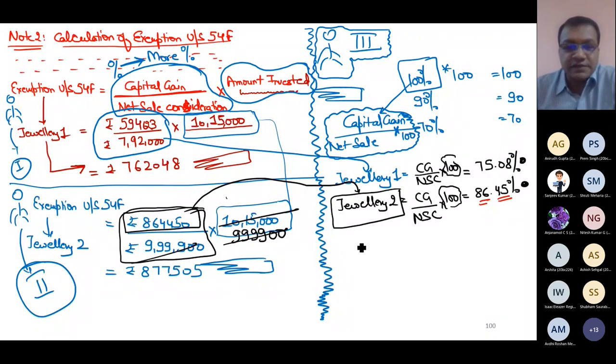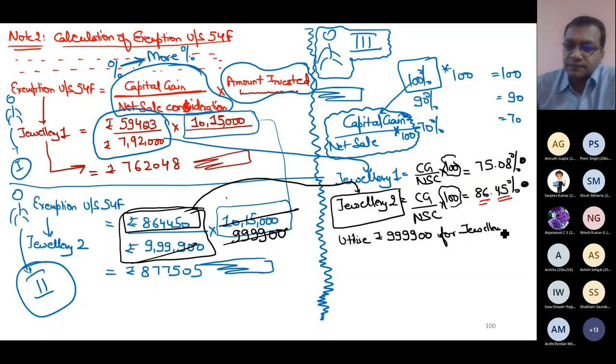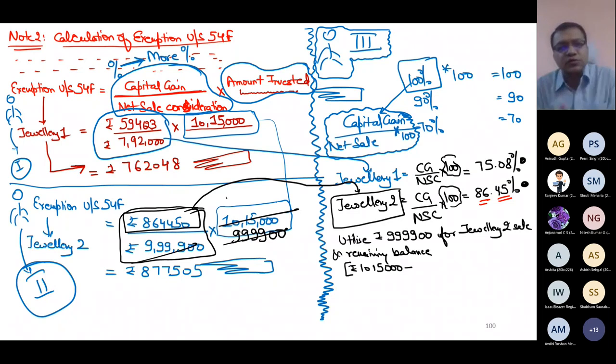So this third person will say that he will utilize rupees 9999900 for jewelry 2 sale, and the remaining balance. How much is the remaining balance? Total investment was 10,15,000, out of this. So now you don't have any option. Whatever balance remains you can use for jewelry 1, because you have no option now.